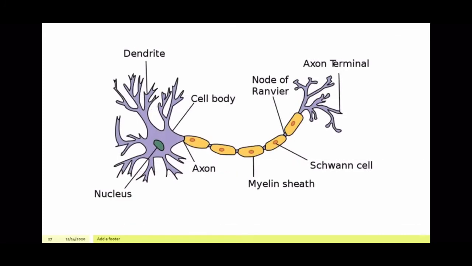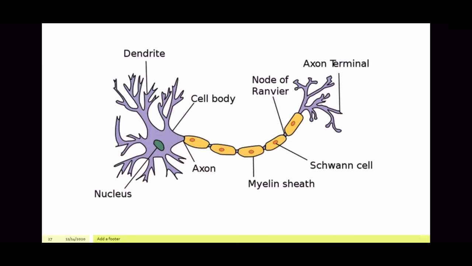Next is nervous tissue. Nervous tissue is the tissue which helps us to respond to different stimuli like touch, sound, odor, color, etc. Now this is the tissue which is made up of the cell body. If you look at the left hand side, you have the blue colored part, that is the cell body. The cell body consists of the nucleus and the cytoplasm, and it also has these small branch-like fibers which are called the dendrites.